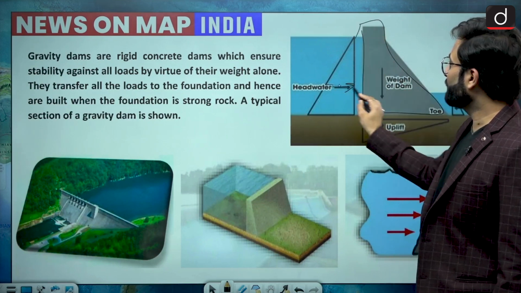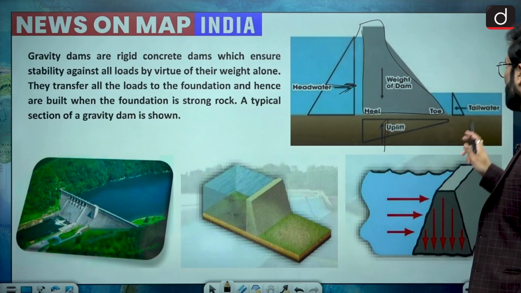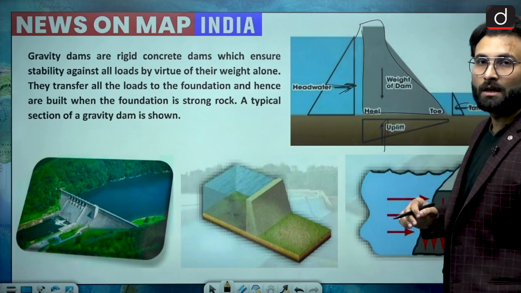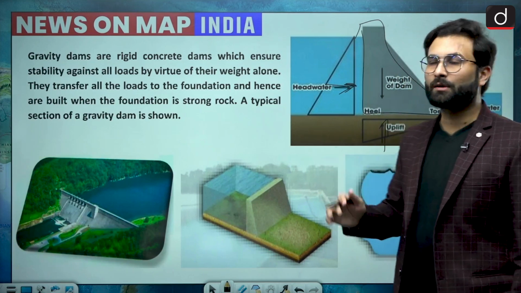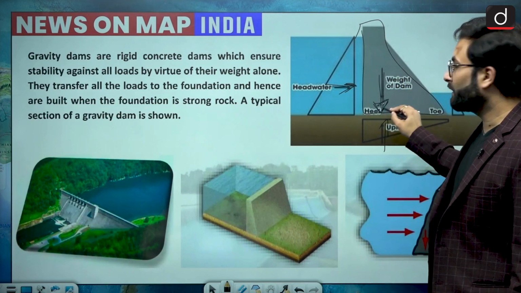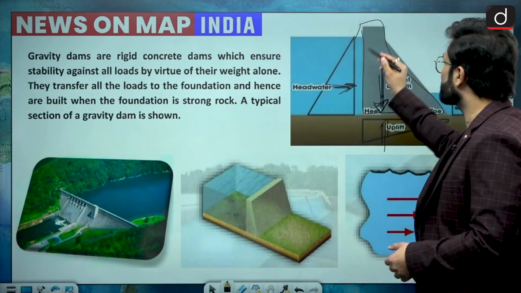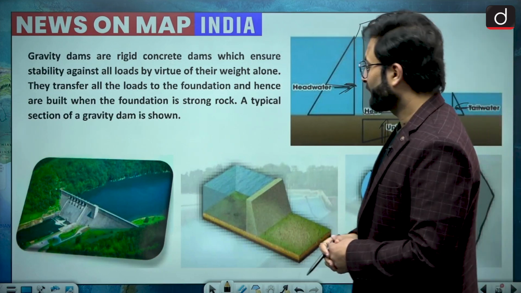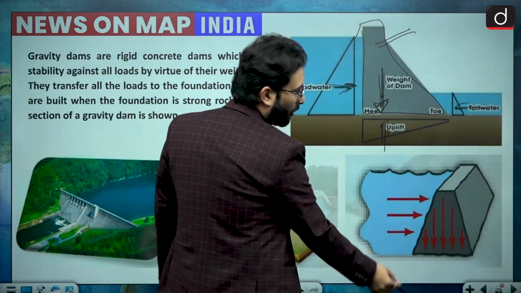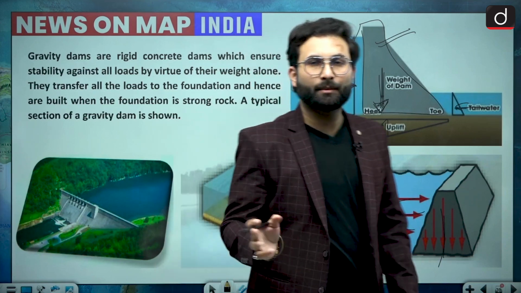So there will be a hydrological force from here. Then there will be the uplift force from below, and then the tailwater force from this side. All these forces will be countered by the weight of this particular dam. Because it is working on the weight, and weight is basically because of gravity, that is why we call such structures gravity dams. So here you can see that this is a dam, and all its weight is countering the other forces. So that is about gravity dams.